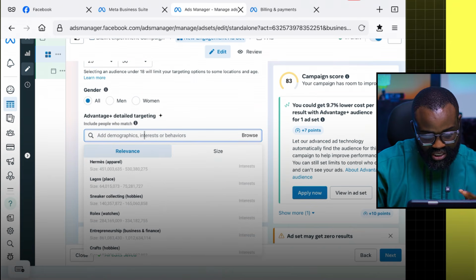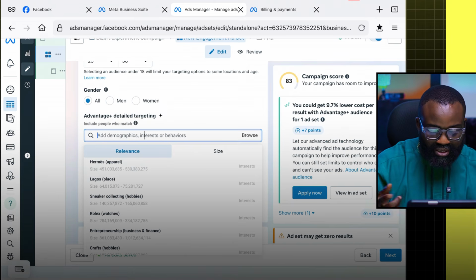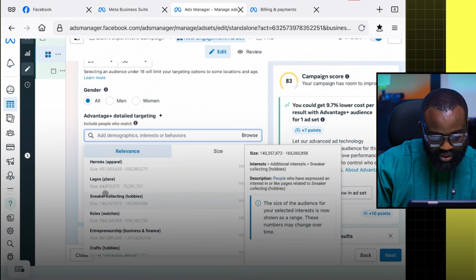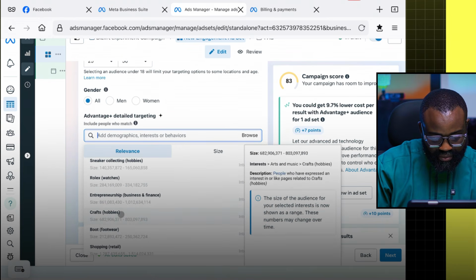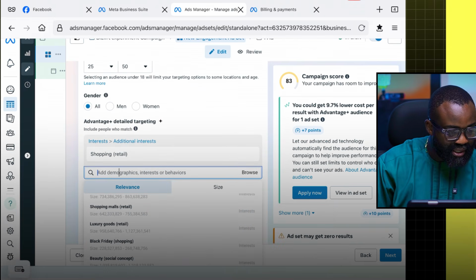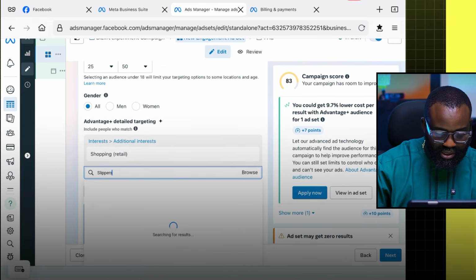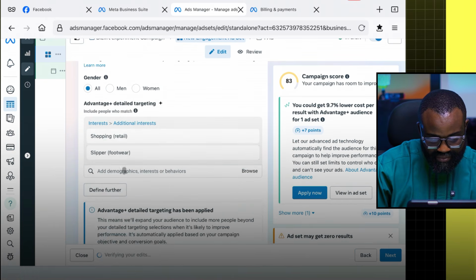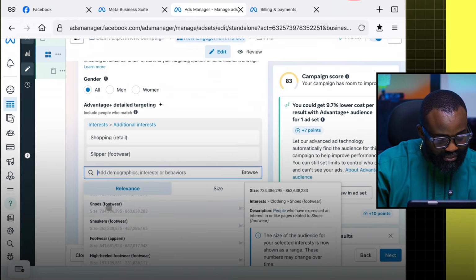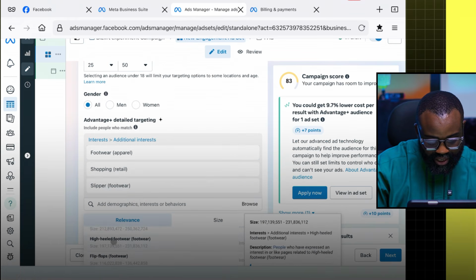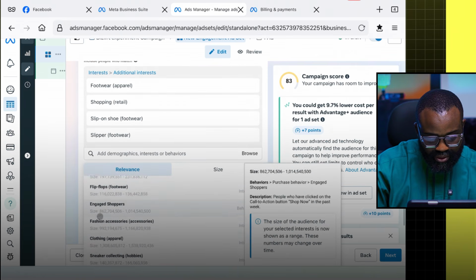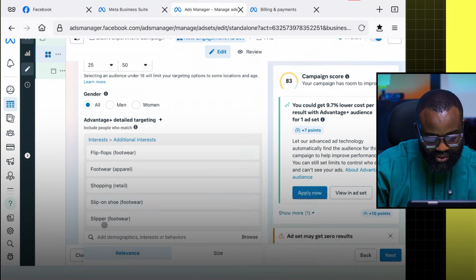Then interest here, unlike Meal by Terry, we're using multiple interests. So I'm going to start with shopping, and I'm going to add things like slippers. Let's add that, or sleeper, like it's called. Okay, so now let's look for similar. They don't sell shoes, but we can use footwear. We can add slip-on shoe, right? Flip-flops, yes.